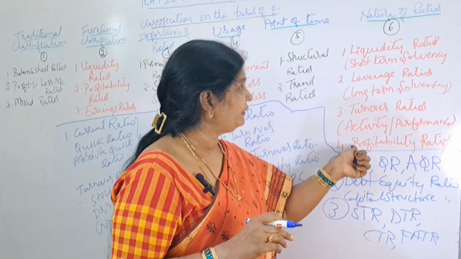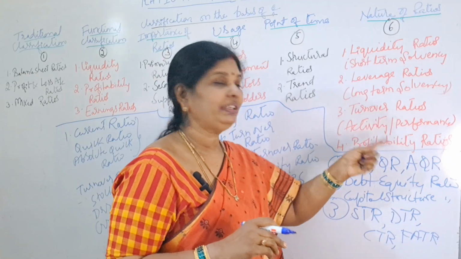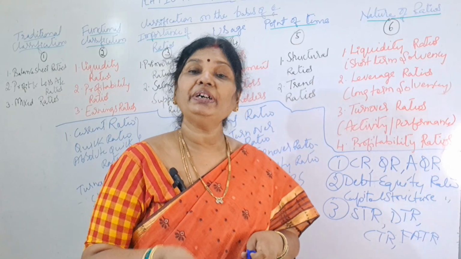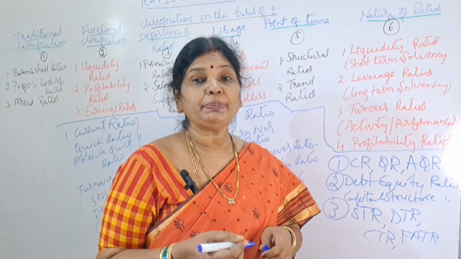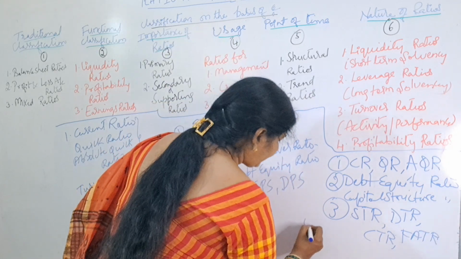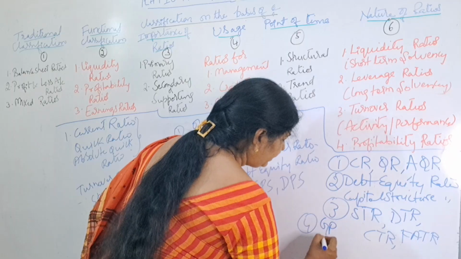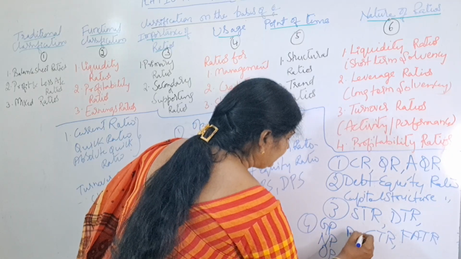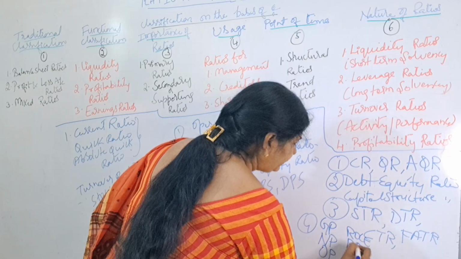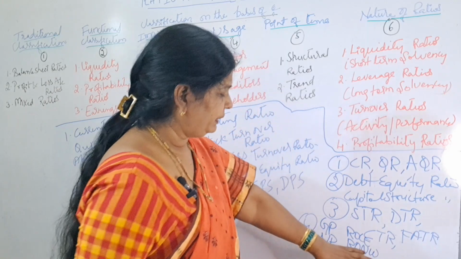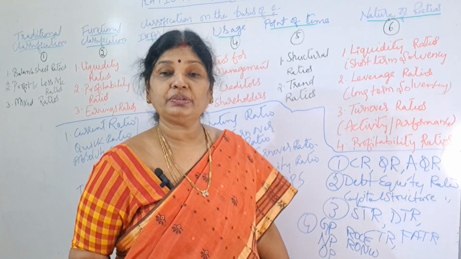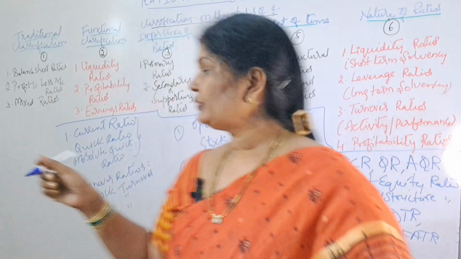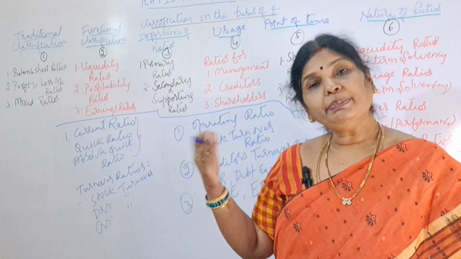Now we are coming to the fourth one under nature of ratios, profitability ratios. So what are profitability ratios? Profitability ratios are prepared to know our profitability position. So for that purpose, we prepare gross profit ratio, net profit ratio, operating profit ratio, next return on capital employed, return on net worth. So like this, we'll prepare different ratios to know our profitability position. I will explain all these ratios in a very detailed way in the coming videos.